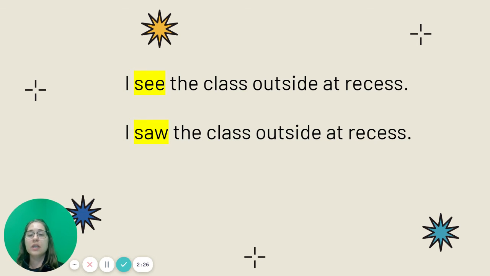We have the verb see. In the present tense, I see the class outside at recess. And in the past tense, it becomes saw. I saw the class outside at recess.